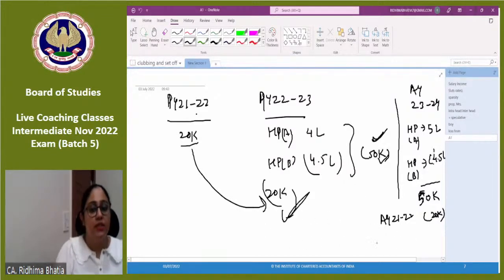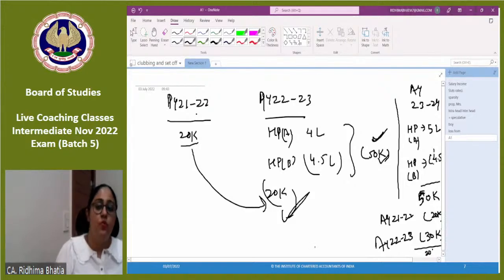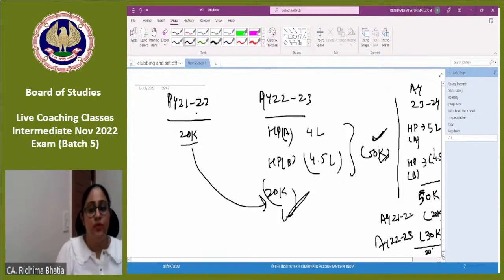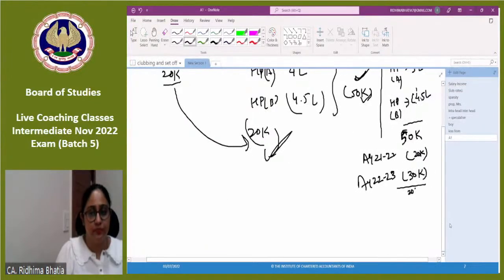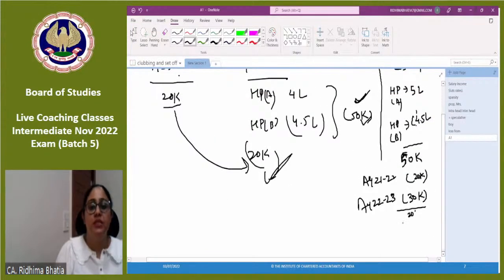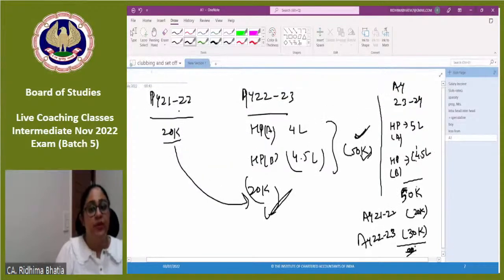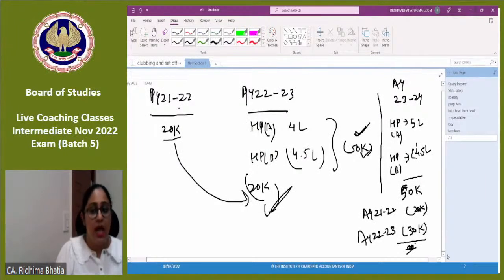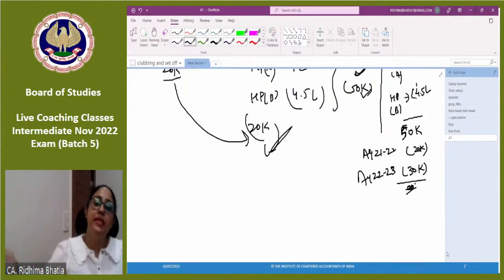Then I will adjust the remaining profit of 30,000 against the 22-23 loss, and the remaining 20,000, which is still left to be adjusted, would be carry forwarded. So my house property income for assessment year 23-24 would be 0, and the loss would again go to the next year.